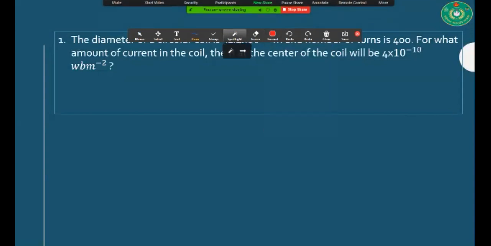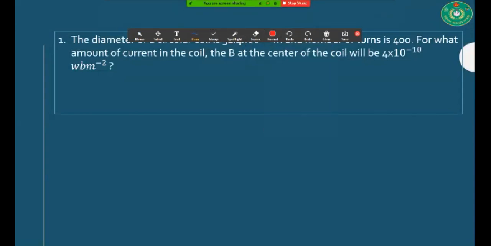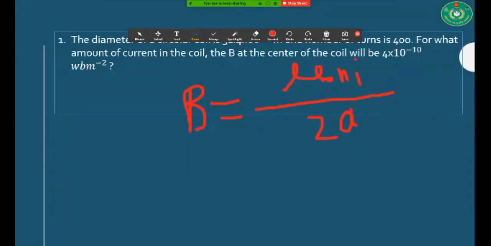Is it straight wire or circular wire? Sir, circular wire. What is the equation for circular wire? B is equal to mu naught N I by 2 pi a. Yes, but here you have made some mistake. 2 pi a or 2a? Sir, 2a, sir. Exactly. Okay.